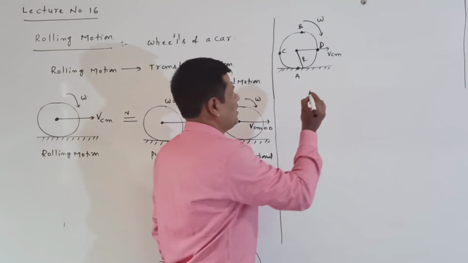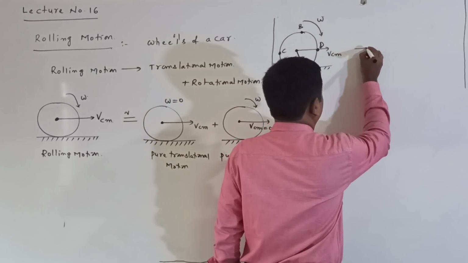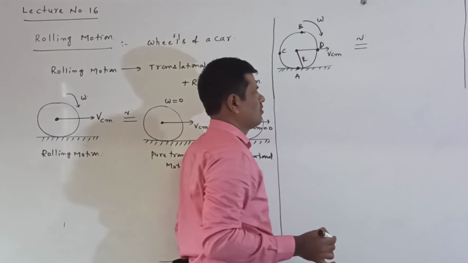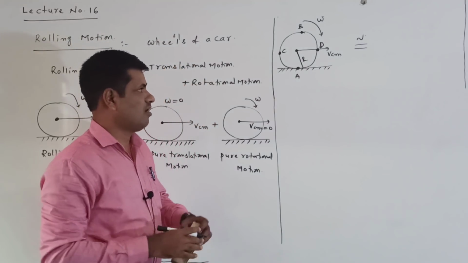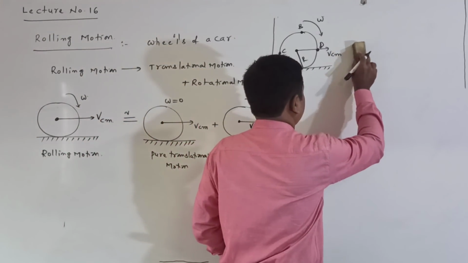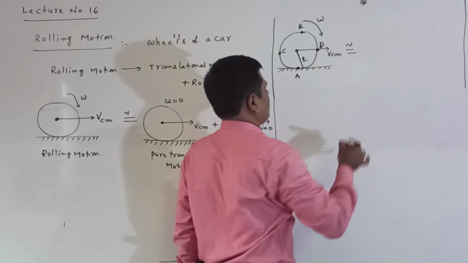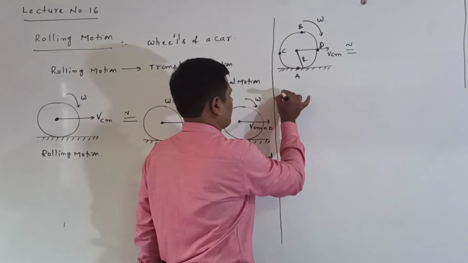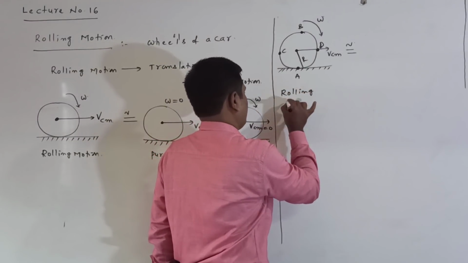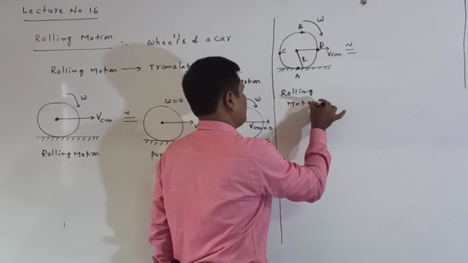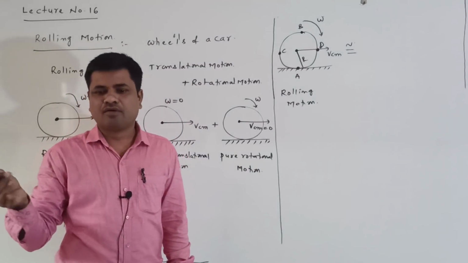Listen, rolling motion is a combination of translational motion and rotational motion.